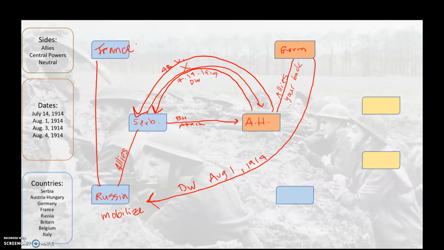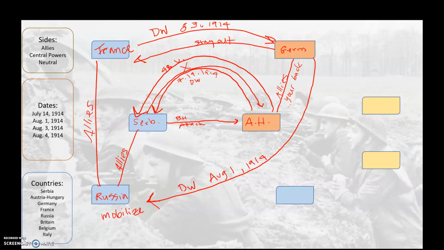Okay? So, once Germany declares war on Russia, Russia reaches out to France and says, hey, we need your help. France says, we are allies. I will help you. But then Germany gets involved. Germany says to France, stay out. And because they threaten France to stay out, France declares war on Germany. So declare war on August 3rd, 1914.